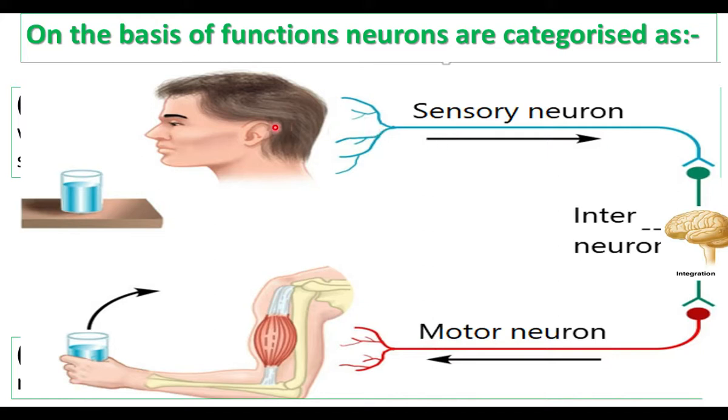Sensory neurons carry sensory information from sense organs to the brain, and motor neurons carry motor signals for working from the brain to the motor organs or effector organs like muscle. Interneurons connect sensory neurons to motor neurons. Here the interneuron is green in color.